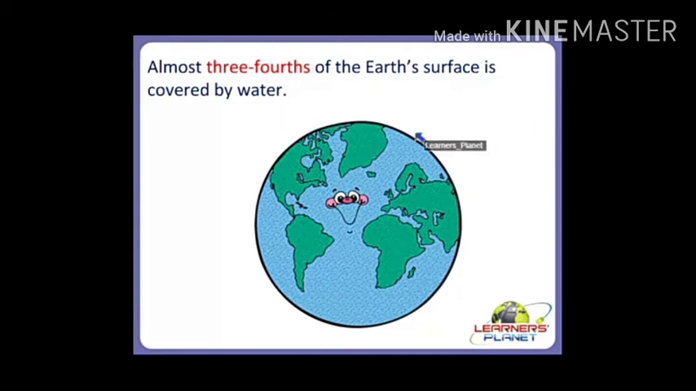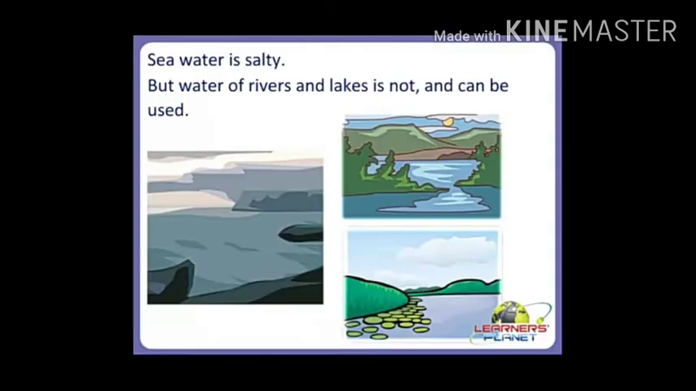Almost 3/4 of our earth's surface is covered by water. It means that if you take one roti and cut it into 4 equal parts, 3 parts of that roti is equal to the water level contained in our earth.